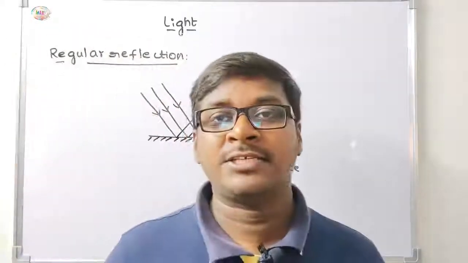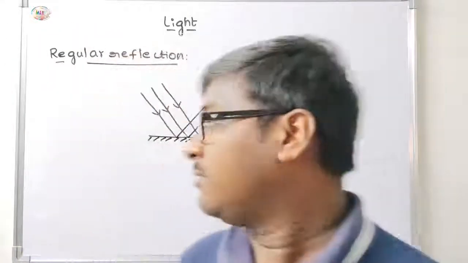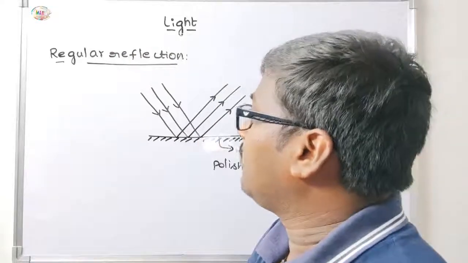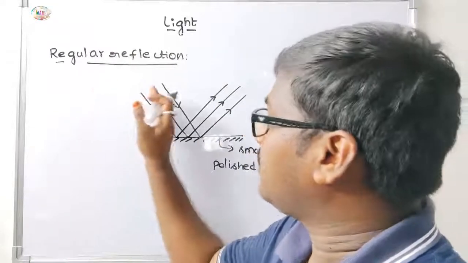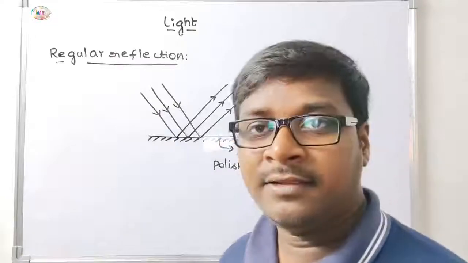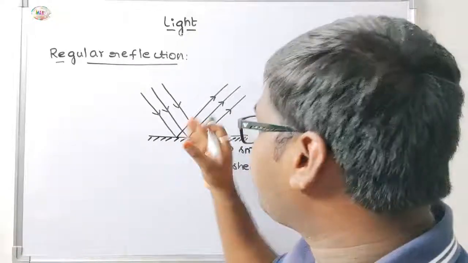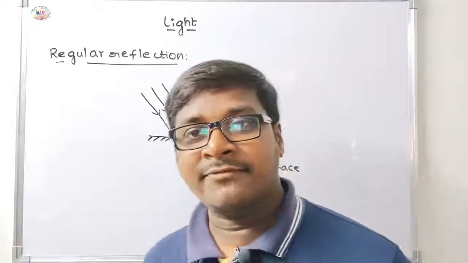In regular reflection, the incident ray is regular, and the reflected ray after striking is also regular.